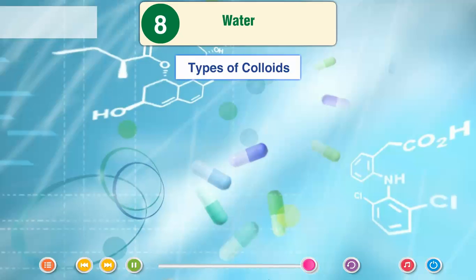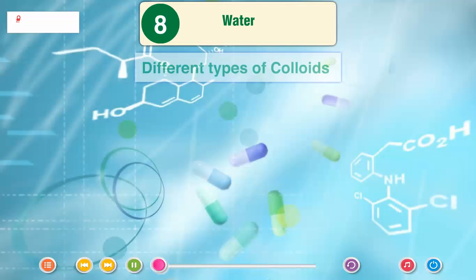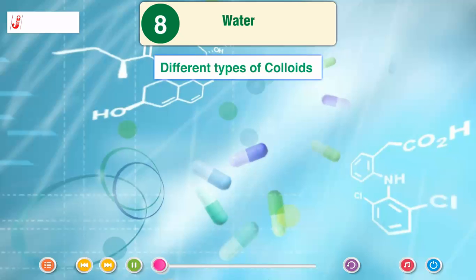Types of colloids. Dispersed phase and dispersion medium can be solid, liquid or gas. Therefore, 8 types of colloids are possible depending on the physical state of the dispersed phase and dispersion medium. A gas mixed with another gas does not give a colloidal system because gases mix with each other to give a homogeneous mixture. Different types of colloids.